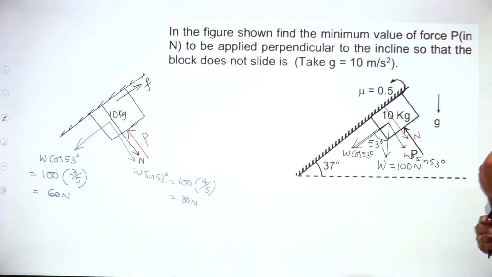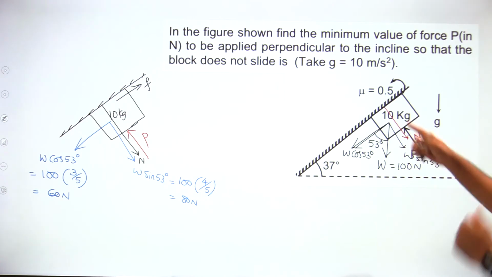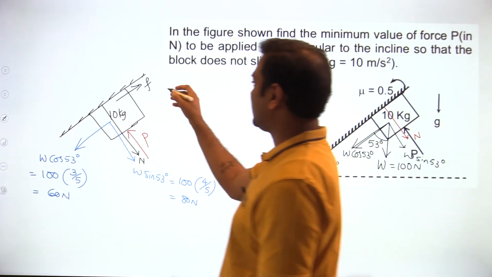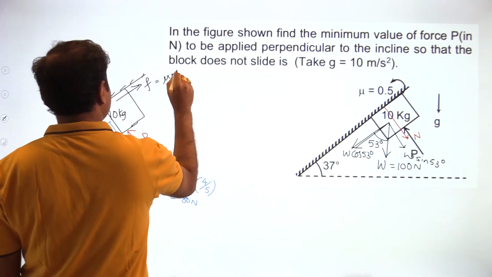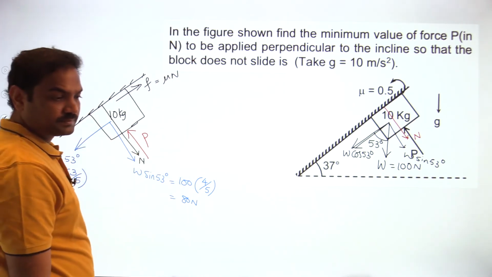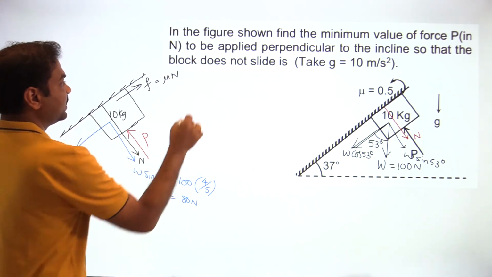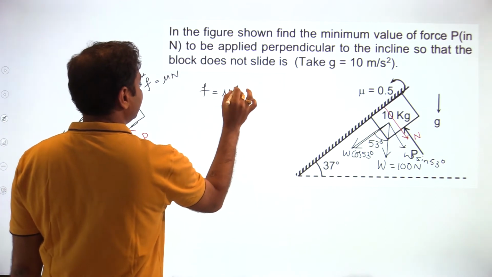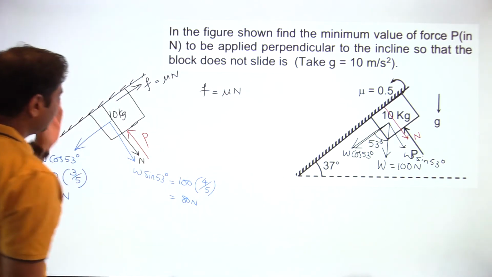And what do you have to find out? We have to find out the minimum value of P we require. So I can write down friction is mu into normal reaction. So then the friction value is equal to mu into normal reaction. How to find out the normal reaction?